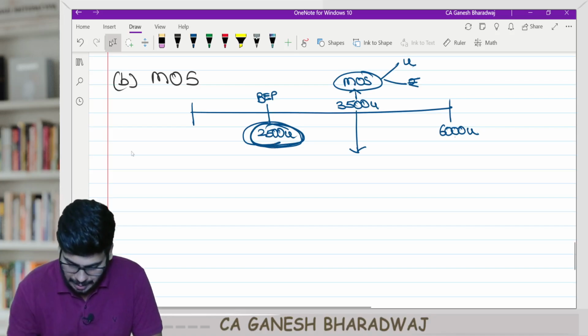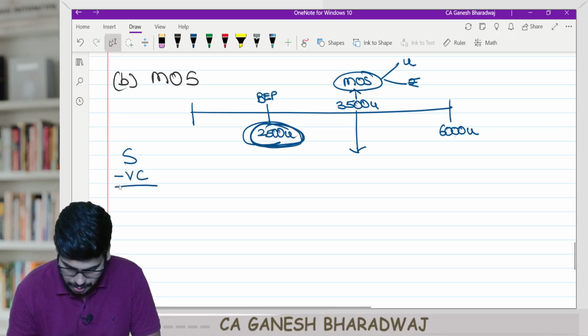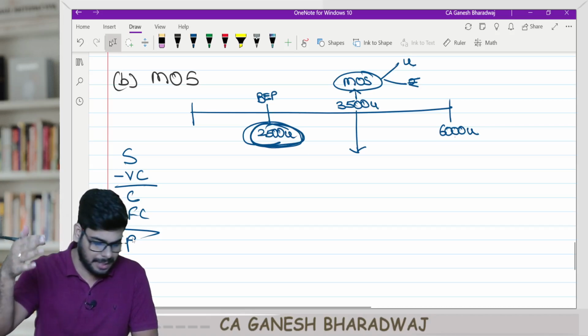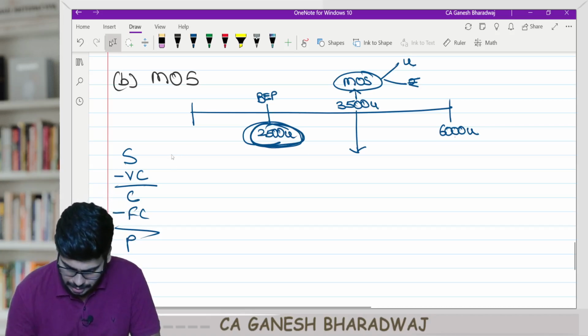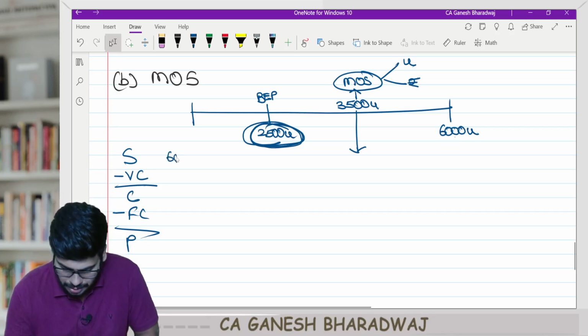Yes. Now you tell me, sales minus variable cost is contribution, contribution minus fixed cost gives you profit. Now in our example, just tell me the total figures. What is the total sales? 60,000. Yes, 60,000.